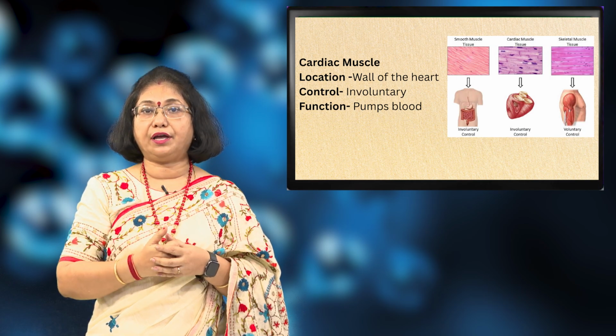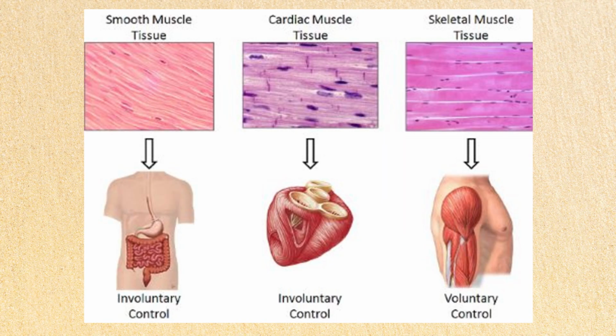So here in the diagram, you can see the three kinds of muscles. The first one that we have read about are the skeletal muscles. I'm sure you can see that there are multiple nuclei present and you can also see that there are lines on them which are called the striations. The second one, that is the smooth muscle, is spindle shaped and they have only one nucleus and you can also see that they do not have any marks or lines. That means no striations. The cardiac muscles, they have the nuclei, they have striations and they have branches as well, but they are present only and only in the heart.